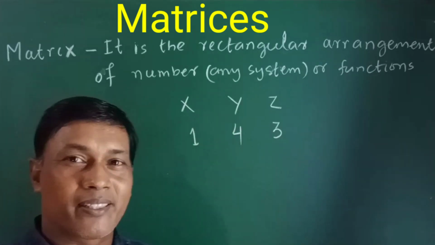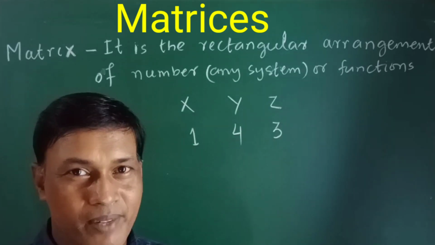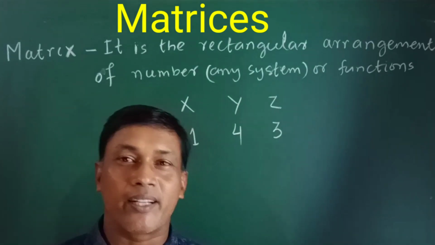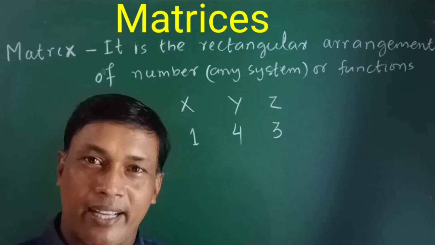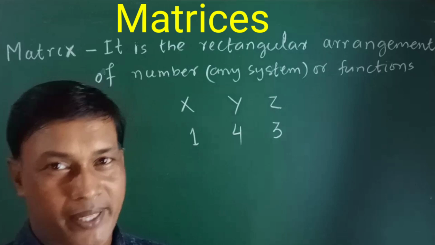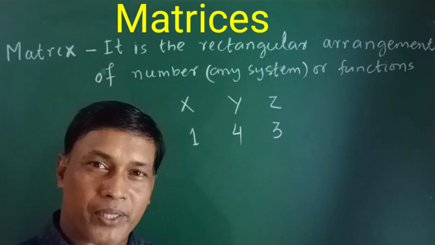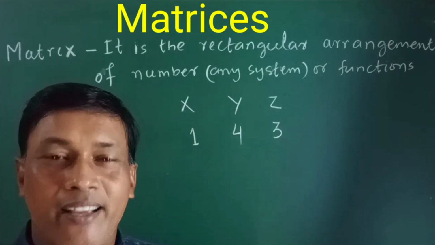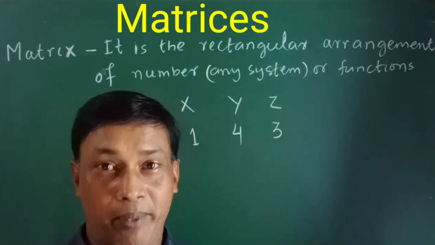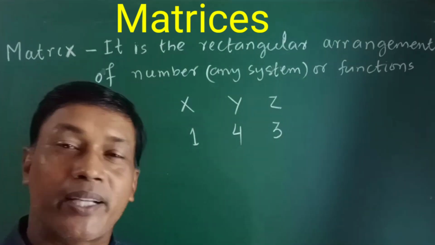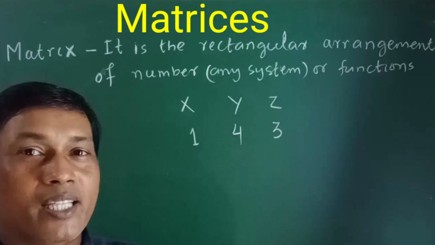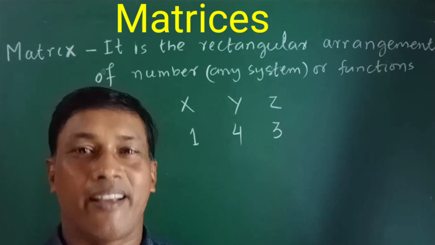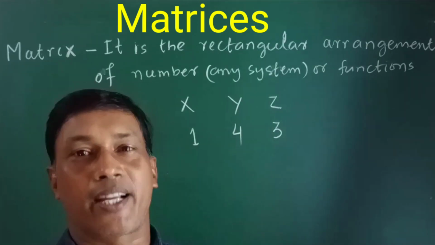Now this arrangement is a matrix, because matrix is nothing but the arrangement of numbers. Simply if you arrange the numbers, that arrangement of numbers is known as a matrix. So this is an arrangement of numbers, but this is not a matrix. How? I just said that if you arrange numbers you get a matrix. Why not? Because only the arrangement of numbers is not a matrix. A matrix is the arrangement of numbers but enclosed within parenthesis or square brackets.